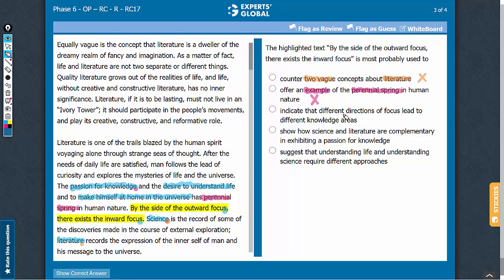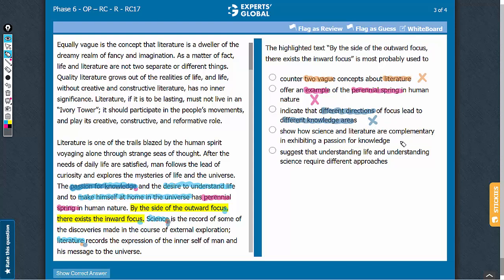Answer choice C, to indicate that different directions of focus lead to different knowledge areas. Now it is true that science and literature would lead to different knowledge areas, but to highlight this difference is not the purpose of the highlighted text. The purpose of the highlighted text is to suggest that there are two directions that lead to science and literature, and both of them pertain to the passion for knowledge of mankind. So this answer choice cannot be established.